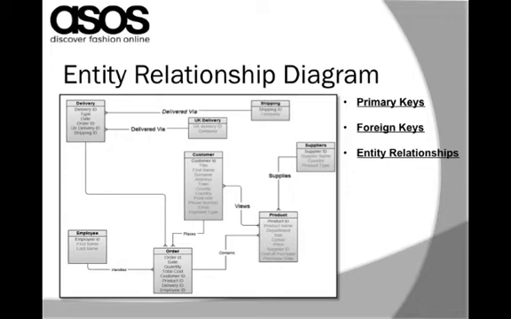The customer entity has a many-to-many relationship with the product entity on the bottom right-hand side of the diagram. This simply means that every customer is allowed to view and purchase many products, and every product can be bought by many customers. These entities are then created as tables in the ASOS database, and their attributes are created as the fields for each table.